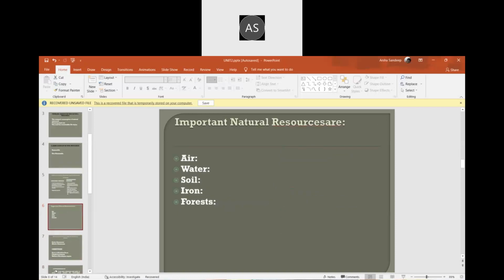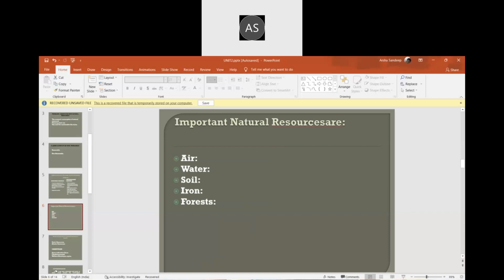Then next we go with the importance of natural resources. There are n number of important natural resources. We have given only a few here, like air, water, soil, iron, and forest. We also have coal, petroleum, minerals, gas, nuclear power, iron, copper, plants, and solar energy. So there are a lot, including sunlight. These are the important types of natural resources.